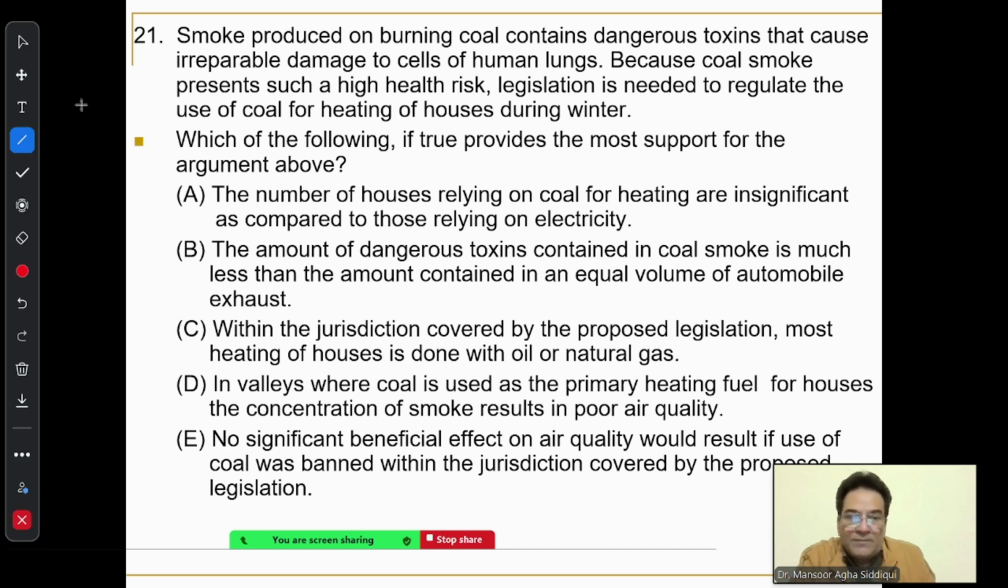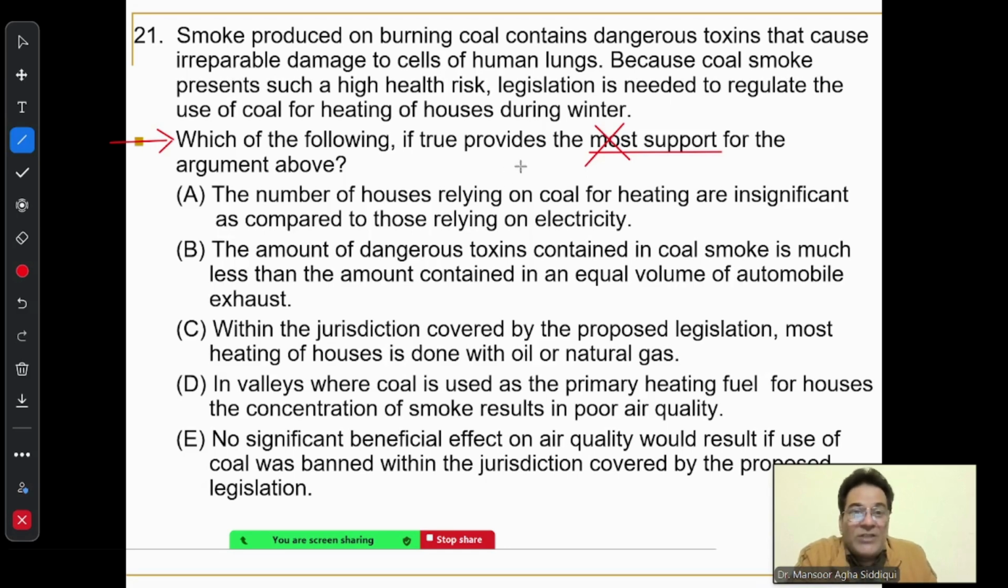Okay, let's discuss. When I look at this question, I will first of all read this middle part of the question first, as a first step. Which of the following, if true, provides the most support. Most support is the key word for a strengthening question. This particular word, most, is a confusing word. It is there to add to your confusion.